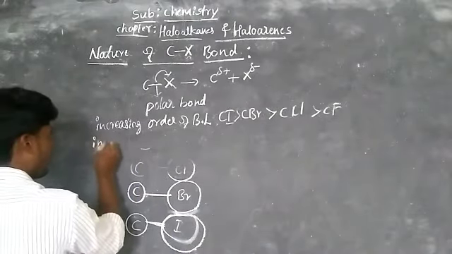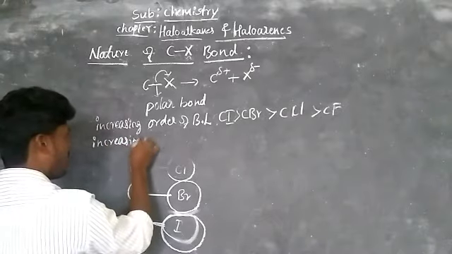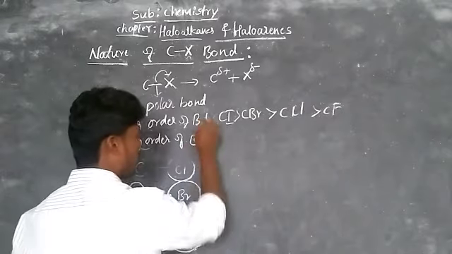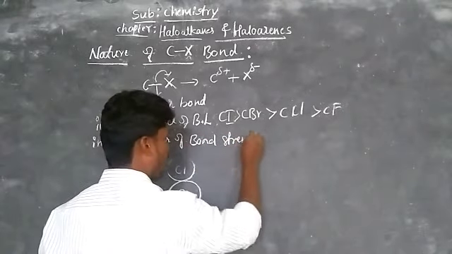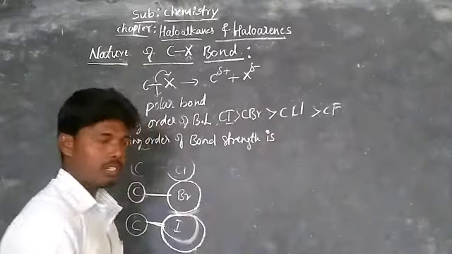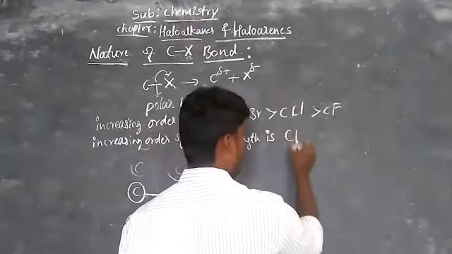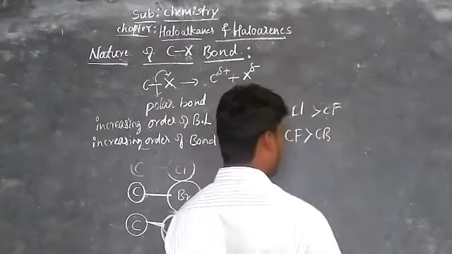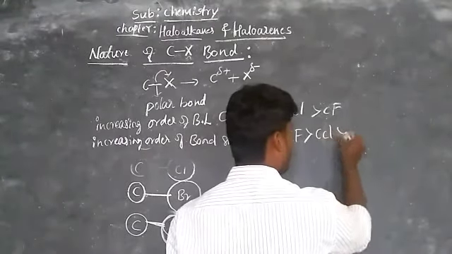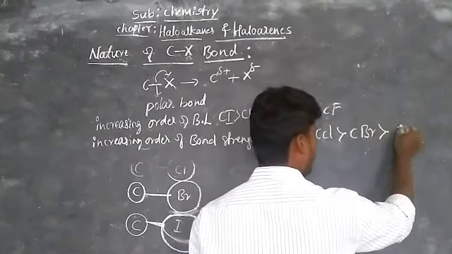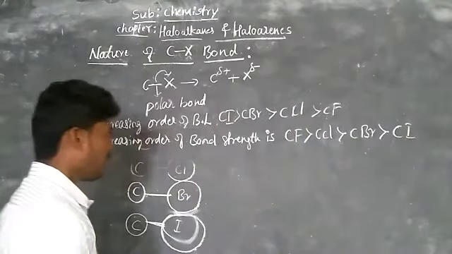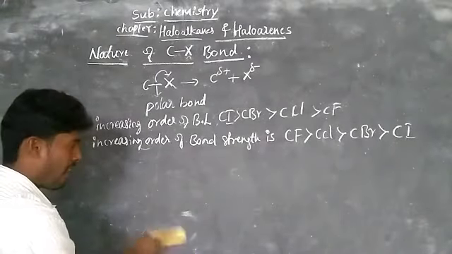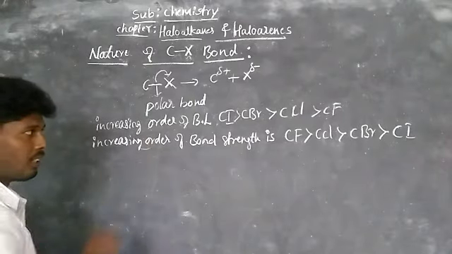This is the bond length and the bond strength. The bond strength is highest for carbon fluoride, then carbon chloride, then carbon bromide, and the least one is carbon iodide. Remember, definitely they will ask for 1 mark to write this order.